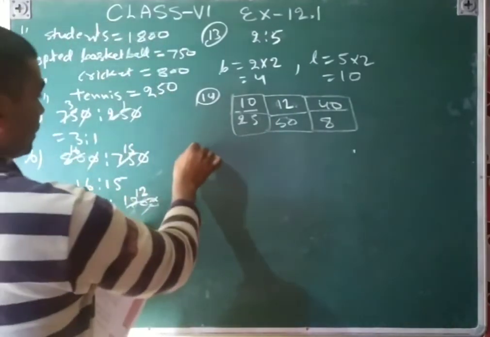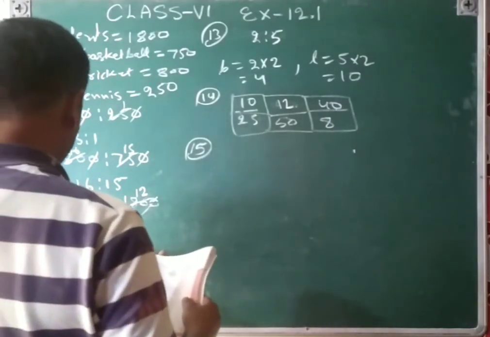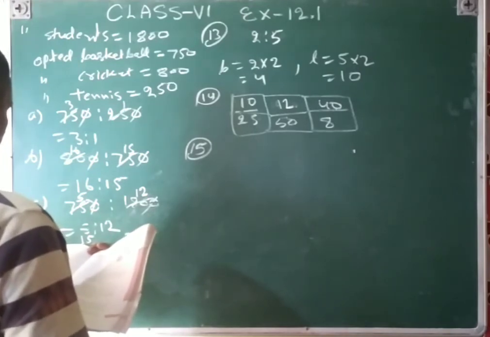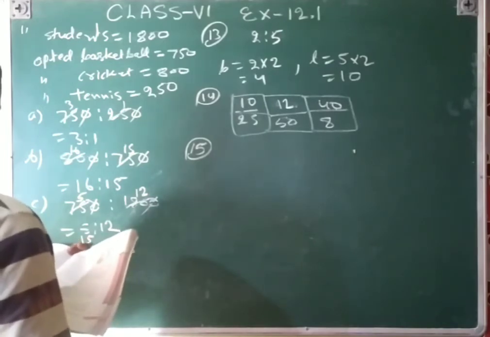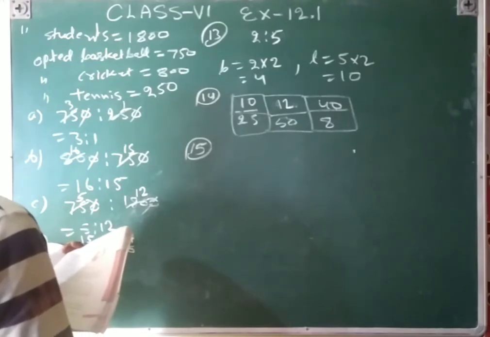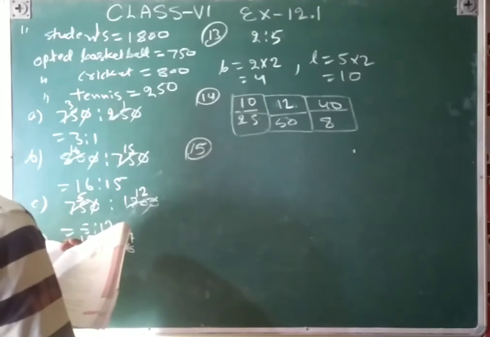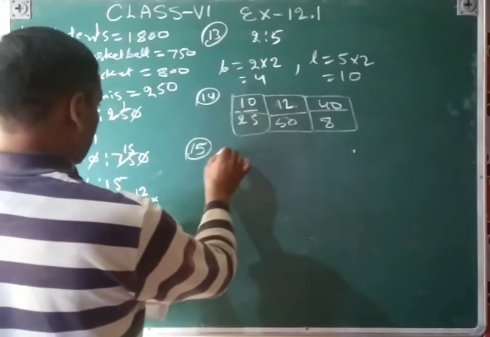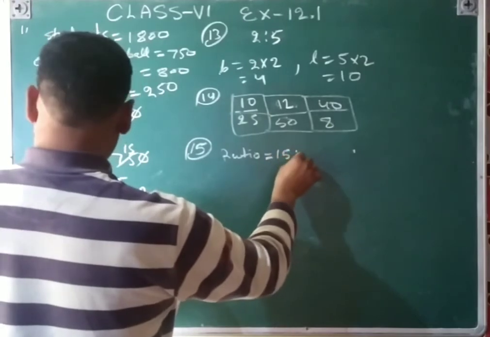And then 15th question: a mother wants to divide 36 between her daughters Shreya and Bhumika in the ratio of their ages. If the age of Shreya is 15 years and the age of Bhumika is 12 years, find how much Shreya and Bhumika will get. So the ratio is equal to 15 ratio 12.